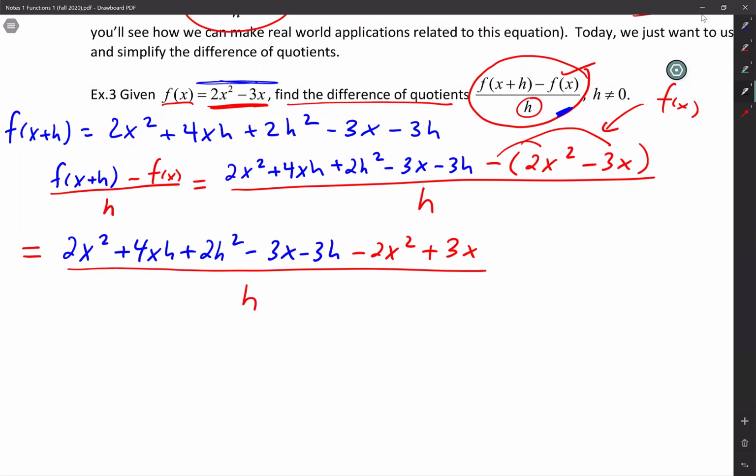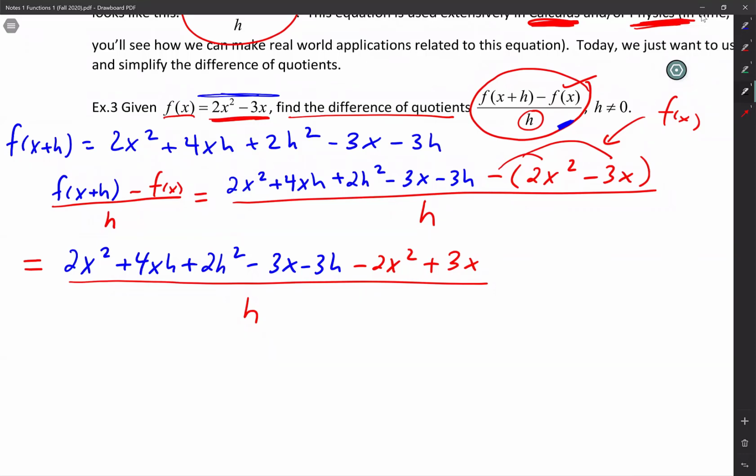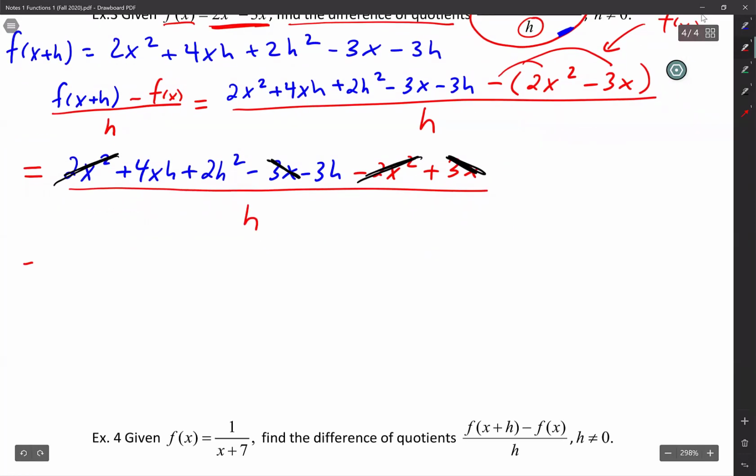All right. Continuing here, I'm going to zero out the numerator, guys. Whatever zeroes out is what I'm going to cancel out. So I have a positive 2x squared and I have a minus 2x squared, so those cancel out. I have a negative 3x and I have a positive 3x. I shouldn't say cancel out, I should say zero out. So now what I have left is 4xh plus 2h squared minus 3h over h.